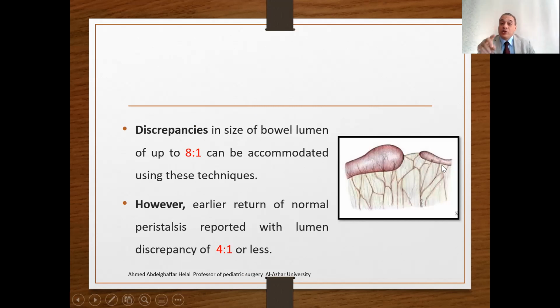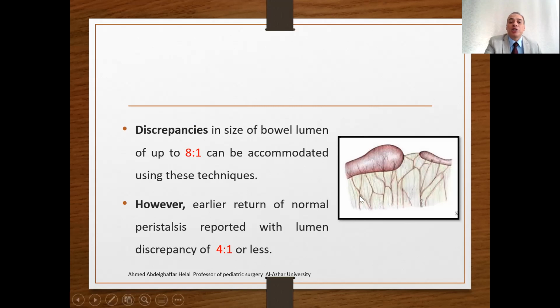However, these techniques can help to resolve the discrepancy in size of the bowel lumen up to 8:1. So imagine that if the proximal is 8 times the size of the distal, this tapering, creation of fish mouth, or stretching or dilatation can solve this problem. However, early return of normal peristalsis is reported with a lumen discrepancy of 4:1.